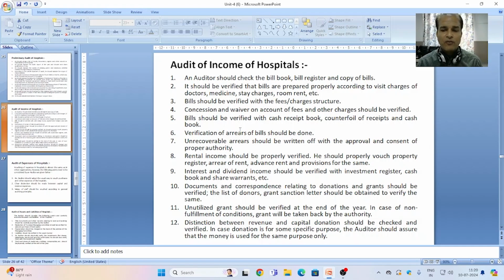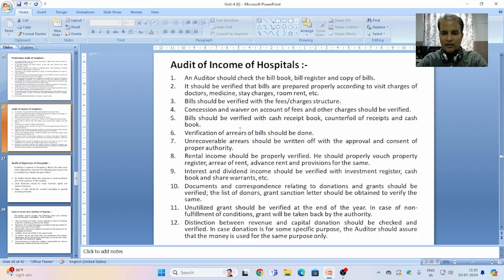In case of non-fulfillment of conditions, the grant will be taken back by the authority, and it should also be taken into consideration by the auditor that the grant or donation is used for the particular specific purpose for which the grant and donation has been received. If there is any deviation, then it should be noted by the auditor, and he may take these points as qualification in his audit opinion.